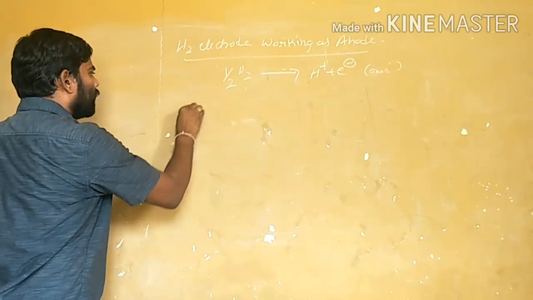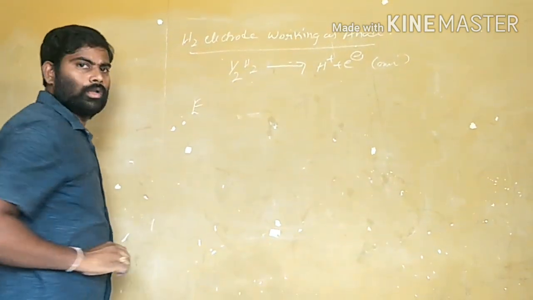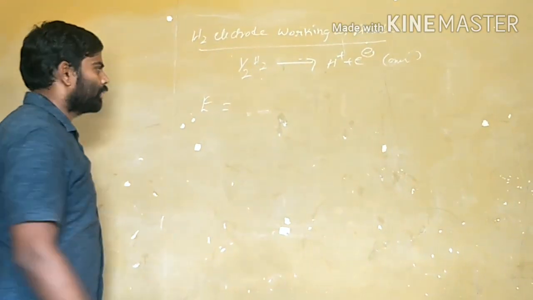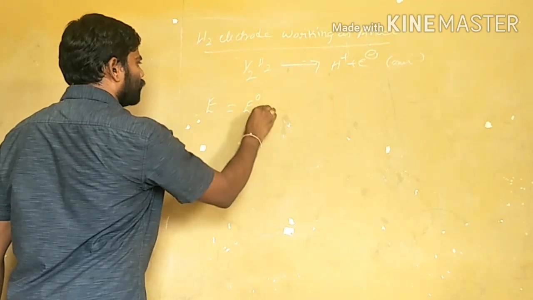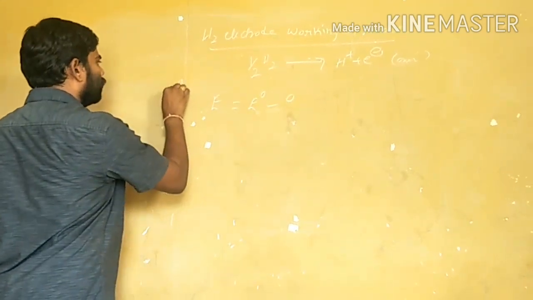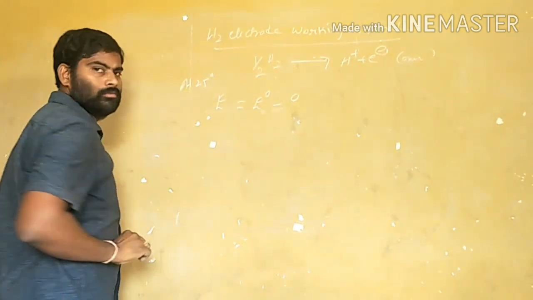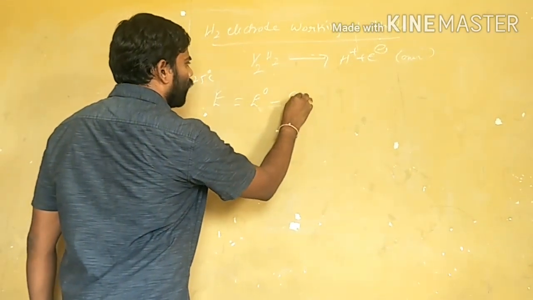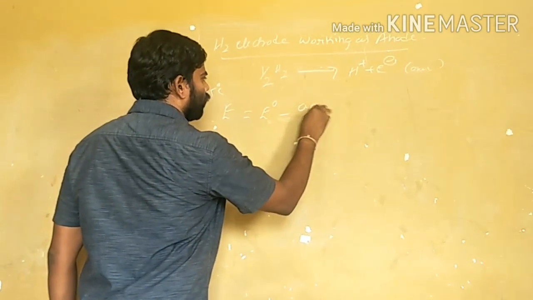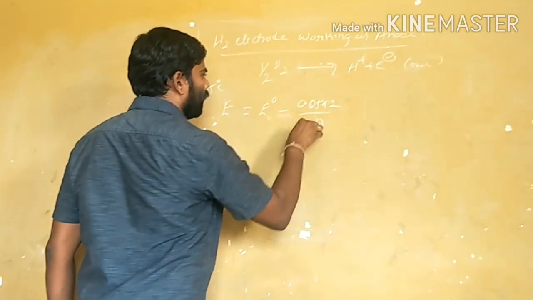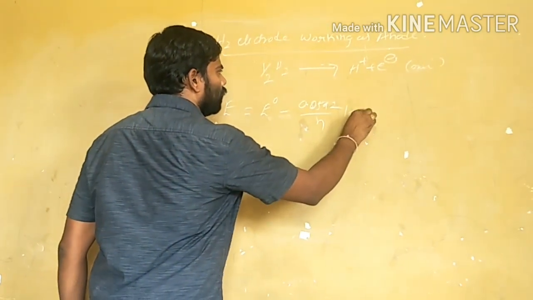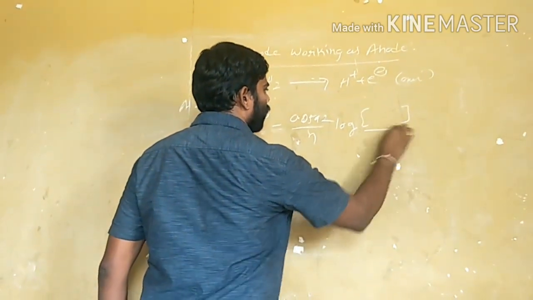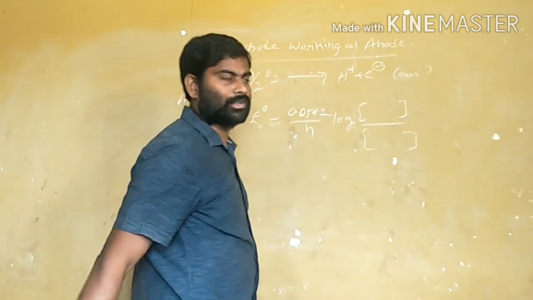If it is acting as an anode, the single electrode potential value is calculated by using the Nernst equation. E is equal to E naught minus, I am writing at 25 degrees centigrade, 0.0592 by n log concentration of products by concentration of reactant.